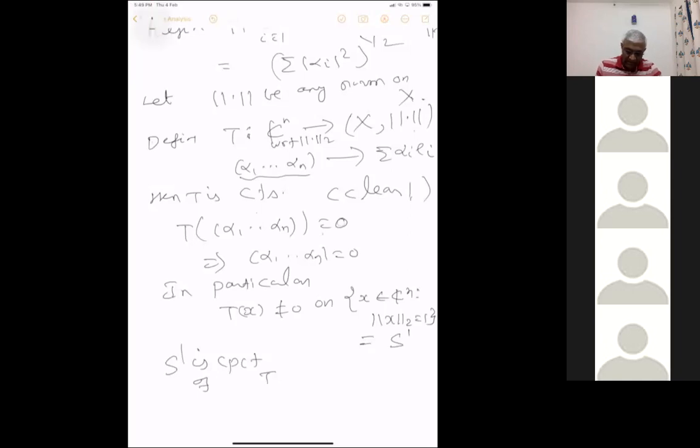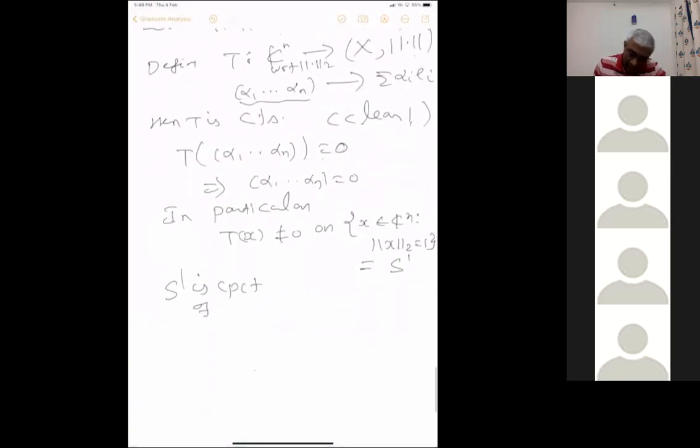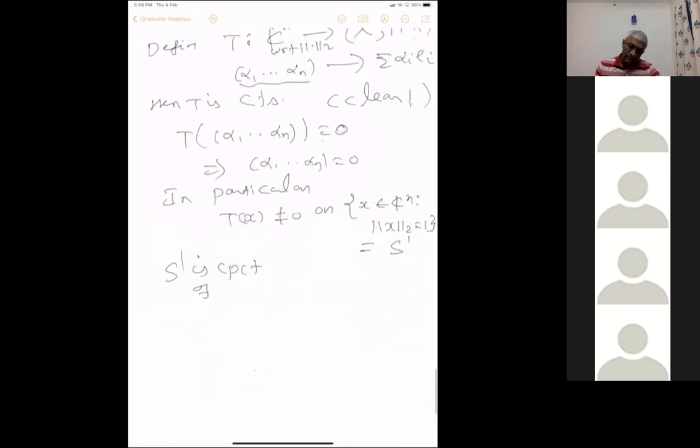T attains its minimum and maximum. So there exists m and M. T of x is not equal to 0, so this is strictly greater than 0. I mean, T of x attains its minimum and maximum, so it is less than infinity and strictly greater than 0.